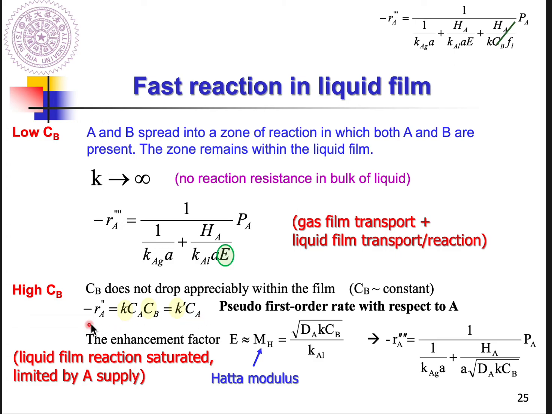And here you can see that the rate becomes proportional to CA, the reaction order becomes 1. In this case, we call it a pseudo first order reaction with respect to A. And under this situation, you can directly use MH to substitute E, then you can complete the rate equation with k prime. Okay? And how can we get E at the low CB case in fast reaction?